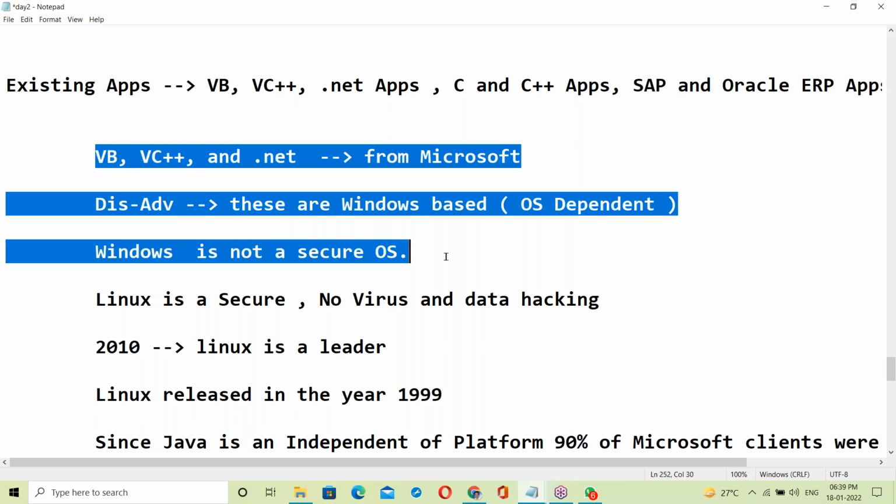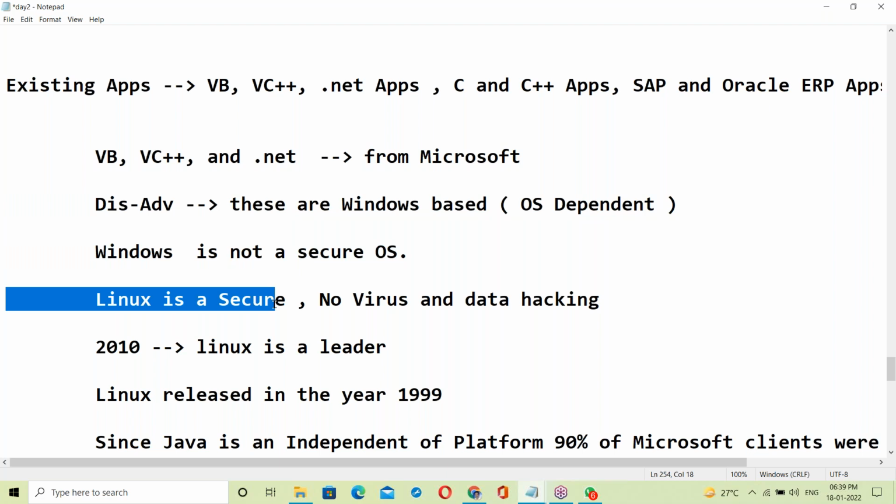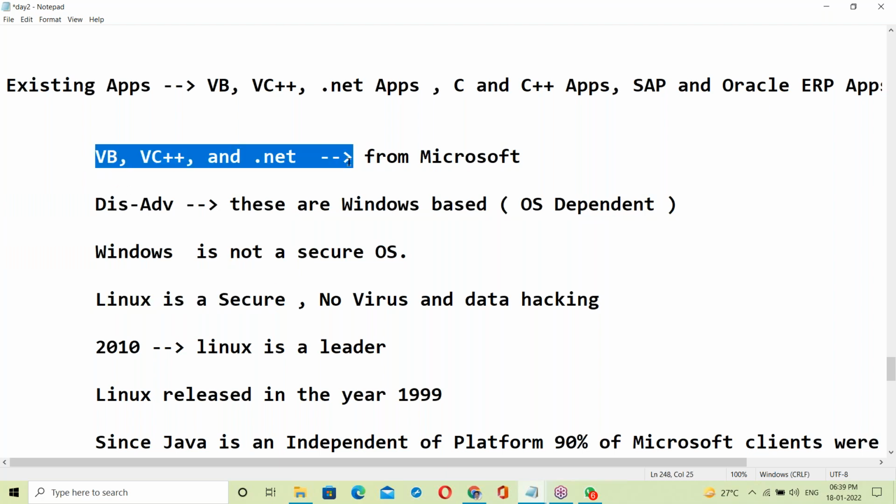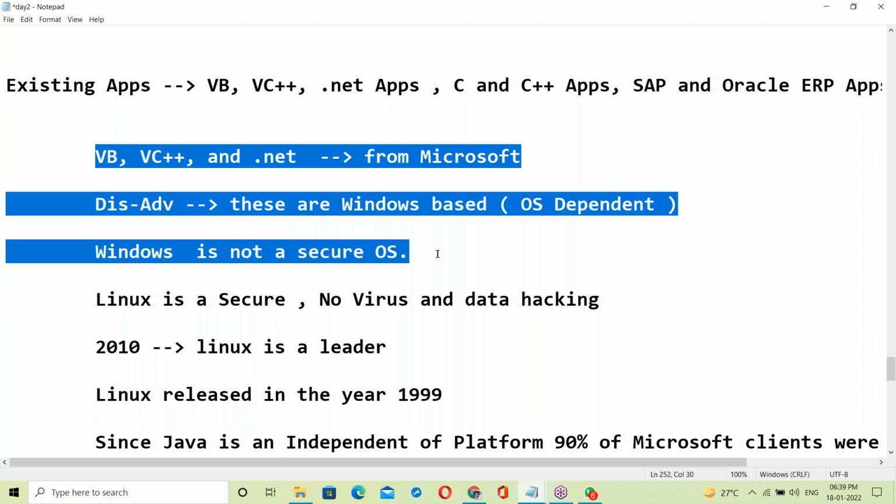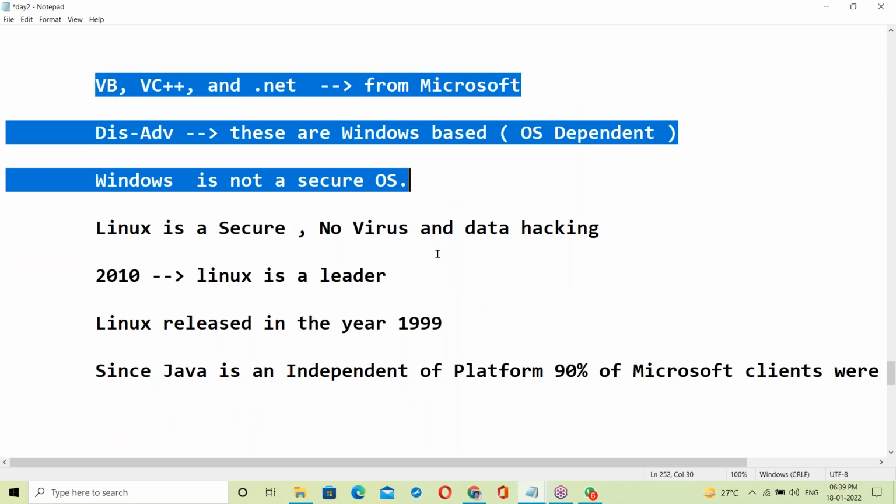For security, clients migrating to Linux found these Microsoft technologies will not work on Linux. So the existing clients migrated to Java. Java is an independent platform and runs on any OS.